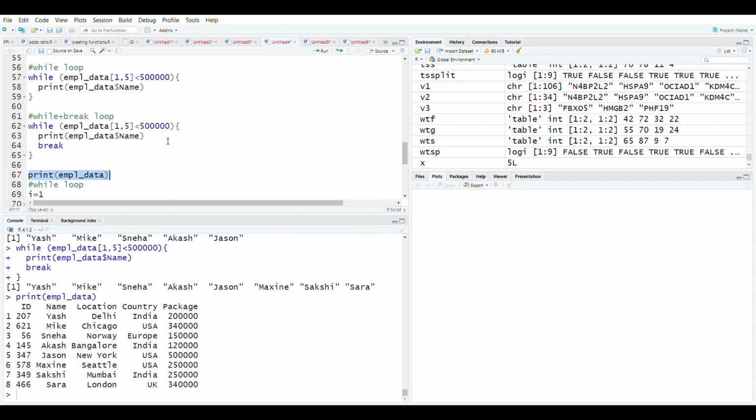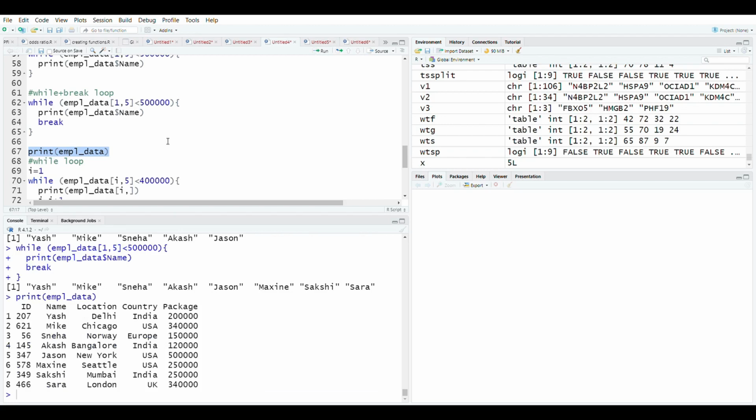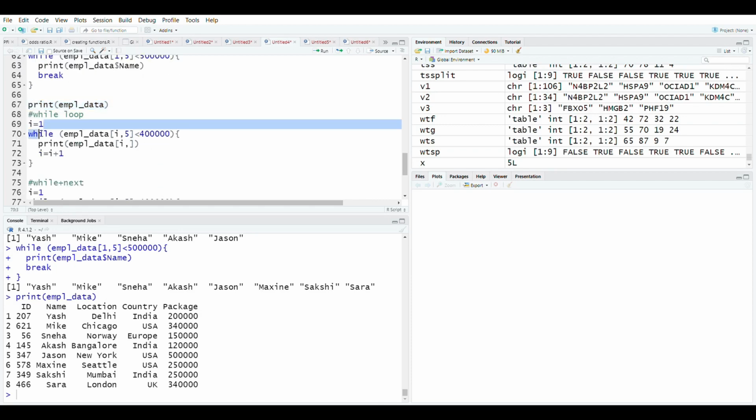Now what actually happens is that when we use a while loop, we generally give it a variable whose value should keep increasing in a way that your loop ends at a particular time. For example, here I have given that the value of variable I is 1. I have assigned this value 1 to variable I. Okay, now I have given the while statement, and in this condition you will see that I have not mentioned the row. I have only given it the value I, which is 1. Okay, it will automatically say 1, and I have given the condition it should be less than 4 lakhs.